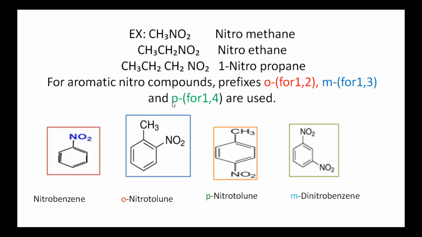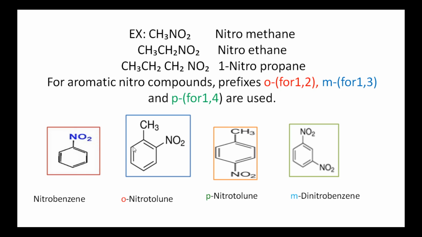Ortho positions means 1 and 2 positions. Meta positions means 1 and 3 positions. Para positions means 1 and 4 positions. These are used as prefixes. For example, in the first compound, the nitro group is situated on the benzene ring, so it is named nitrobenzene.